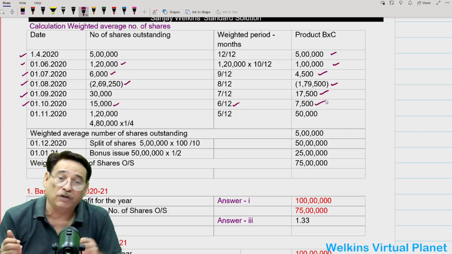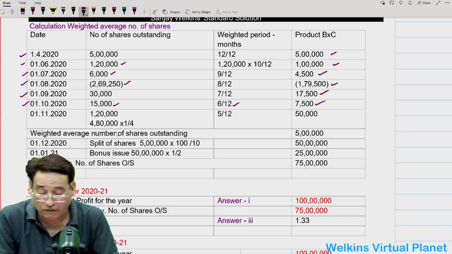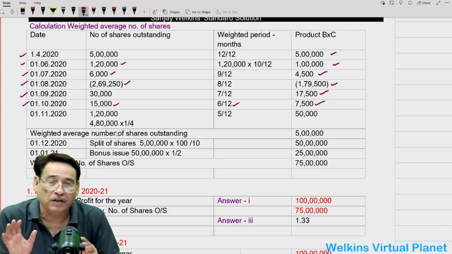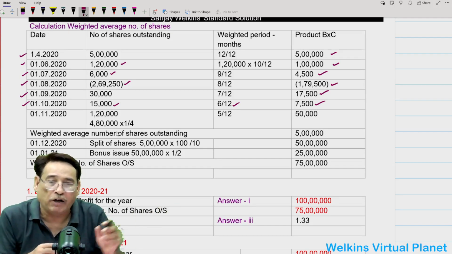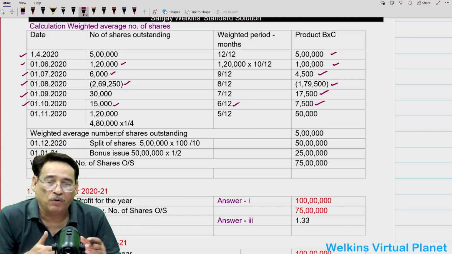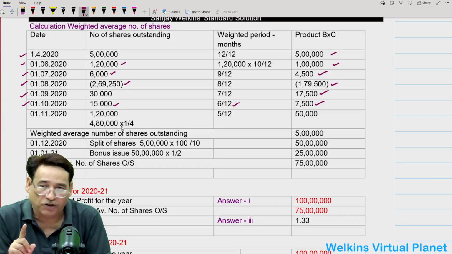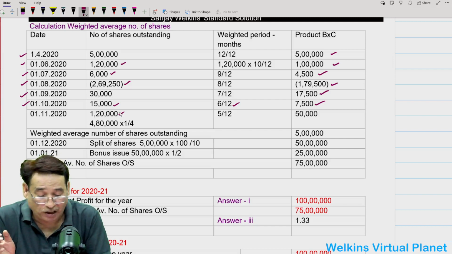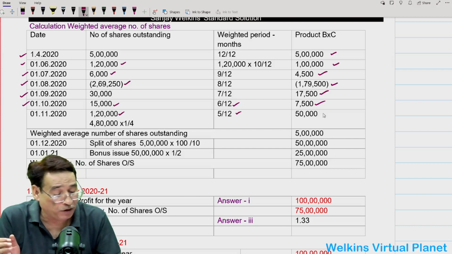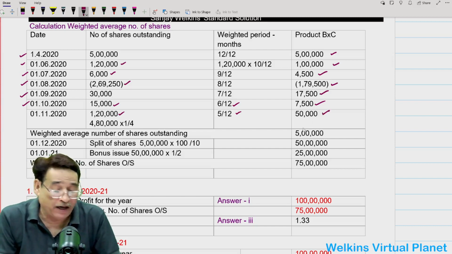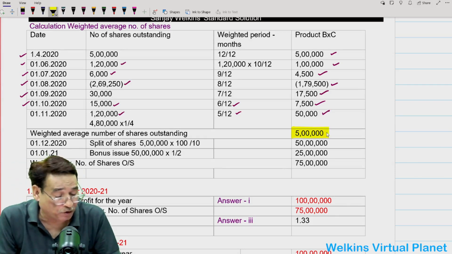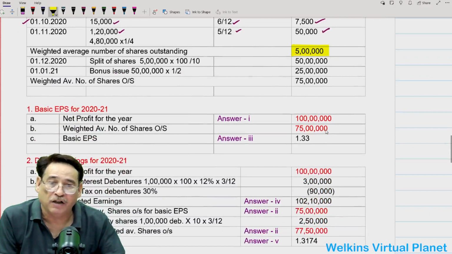And on 1/11/2020, I told you, Tushar and Tashika Limited acquired Y Limited. In order to acquire Y Limited, we will have to issue them shares. The total number of shares of Y Limited is 420. For every 4 shares, we are giving only 1 share. So we are issuing 1,20,000 shares into 5 by 12, total 50,000. By adding all these things, you will get the weighted average number of shares equal to 5 lakh. Is it clear to you or not?